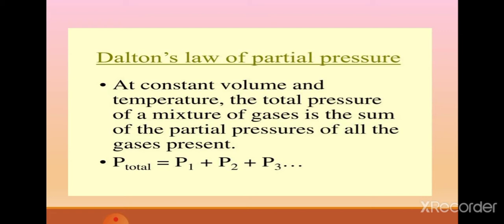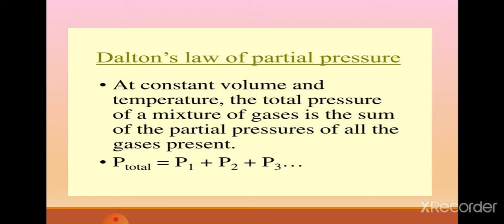So mathematically we can write, if I'm taking gases as 1, 2, 3 or A, B, C, any term I can use, P total will be P1 plus P2 plus P3, where P total is the total pressure and P1, P2, P3 are the partial pressures of the component gases 1, 2, 3 respectively.